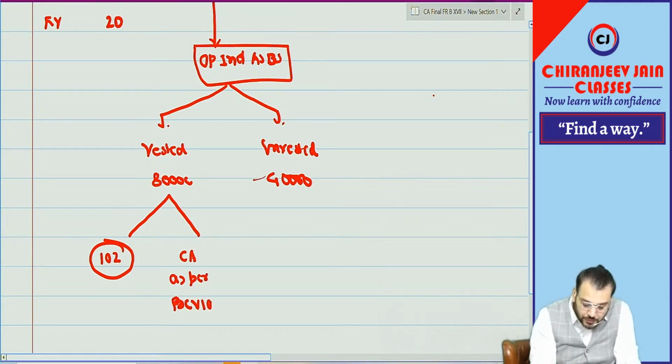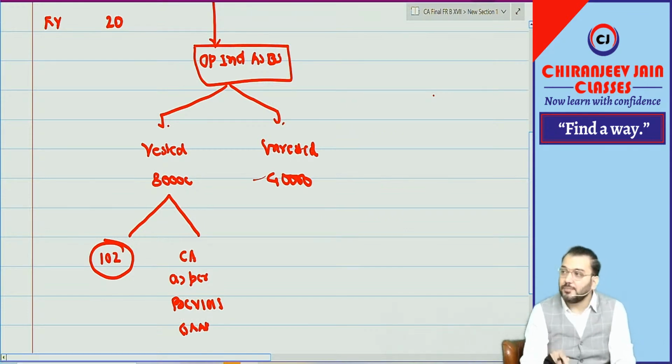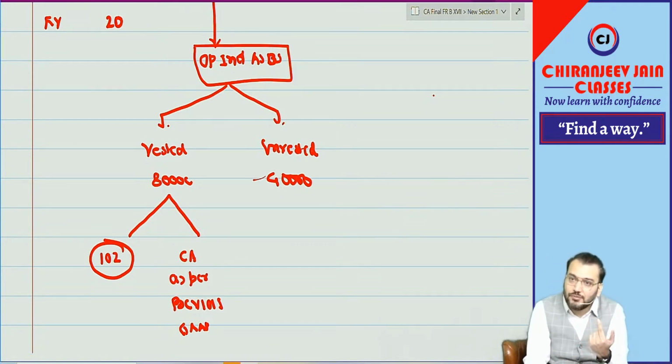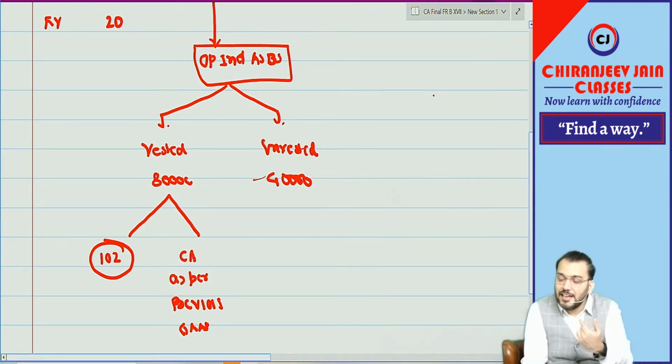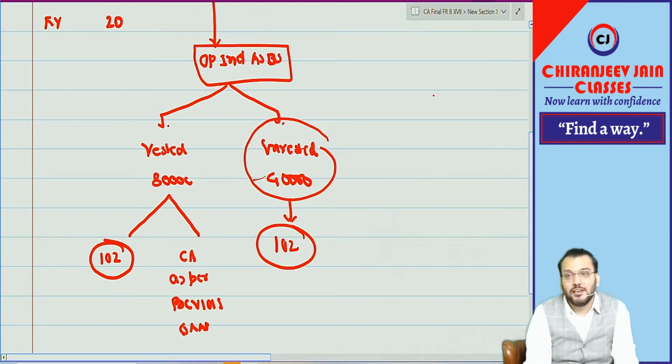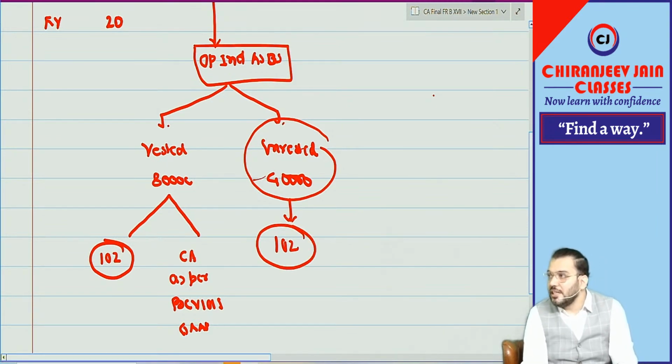This option has been given as per Ind AS 101 for only vested options. For unvested options, that option is not available, meaning they need to apply Ind AS 102 retrospectively only.